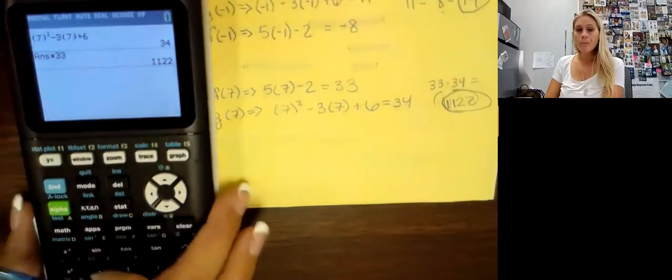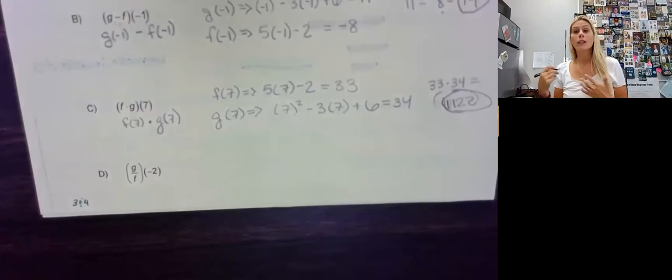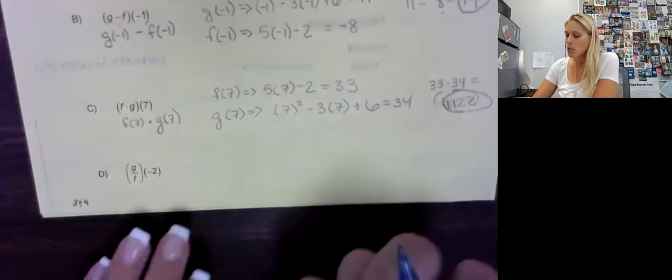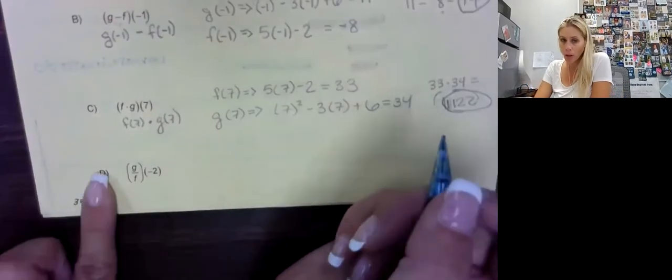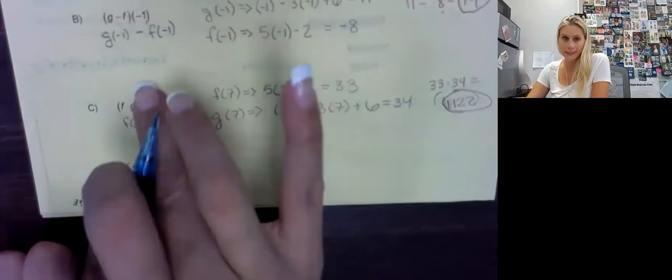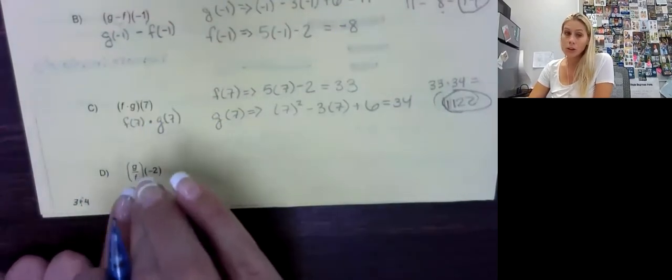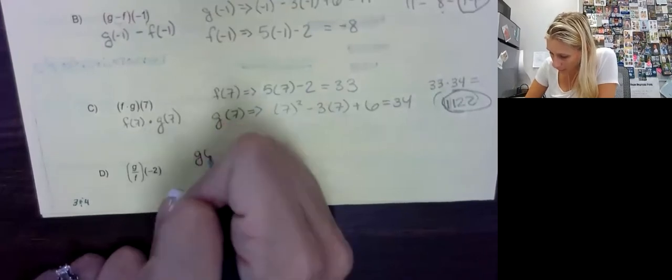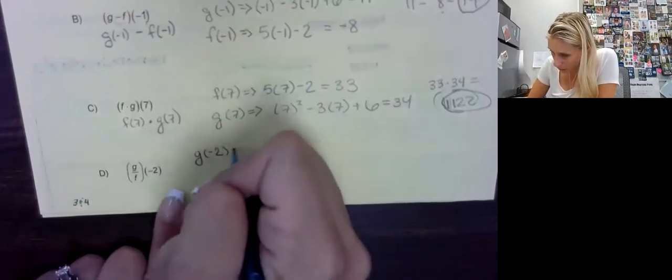Okay, and last one. Now, division, we had talked about before, putting one over the other and then finding the domain restriction. Well, that's because we had an x value there and we wanted to keep it in function notation. But now we're actually evaluating at -2. So we're going to do exactly what we did before for A, B, and C up here. So G is over F. So let's keep that in mind. So we're doing g of -2, which is